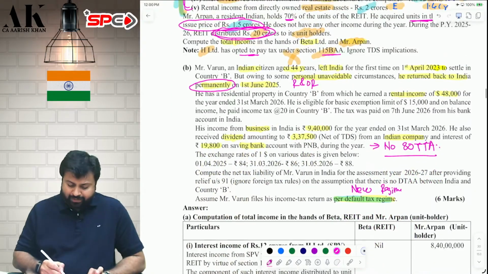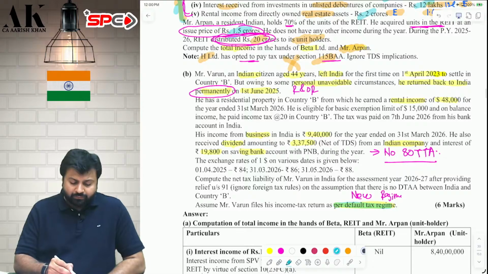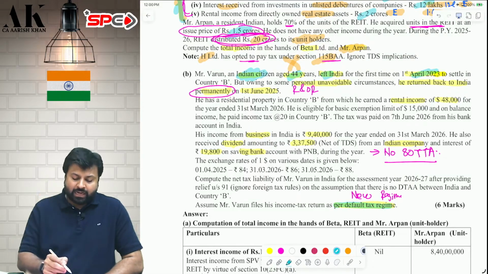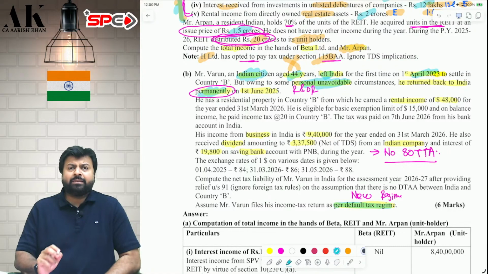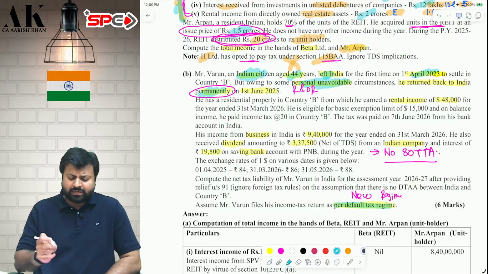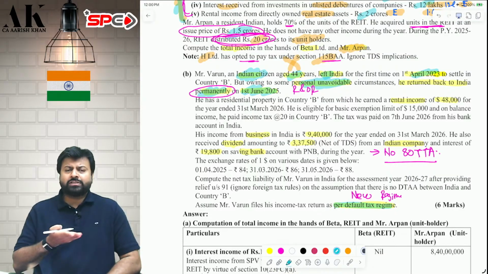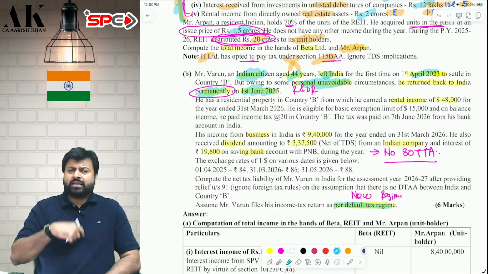Next question is a DTAA question. Varun is an Indian citizen. He is 44 years old. He left India for the first time in 23. Now he came back to India for some personal reason. Permanently he came back to India. Therefore, he is a resident and ordinary resident. Why? Because he came in June. From June to March, obviously he is staying for 182 days.